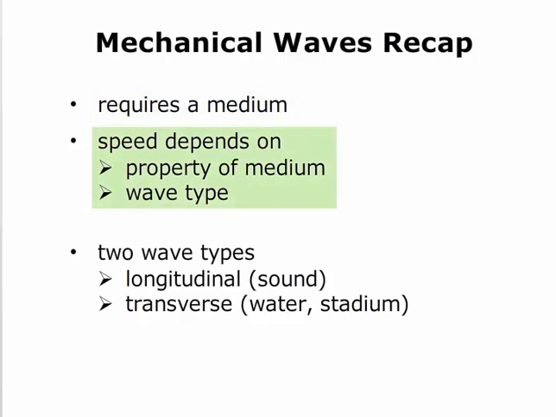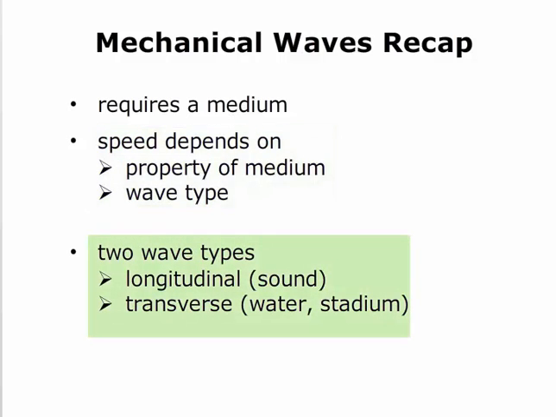The speed of mechanical waves depends on the type of wave and on properties of the medium. Mechanical waves can be longitudinal or transverse. Longitudinal waves, including sound waves, have particles that move parallel to the wave energy. Transverse waves, like the stadium wave, have particles that move perpendicular to the wave energy. Remember, waves transport energy, not matter.